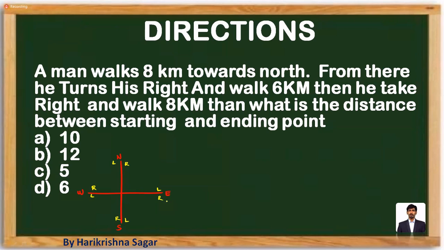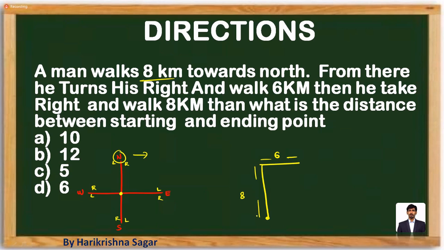After giving left and right directions, as per the data, the man walks 8 kilometers towards north. Always start from the origin. So he walks 8 kilometers towards north. From there, he turns right. When you are moving towards north, what is the right? Right is nothing but this. And he walks for 6 kilometers.